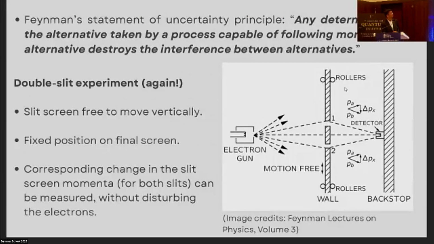And Feynman gave an alternative statement of the uncertainty principle, which is very interesting. This is how he introduces quantum mechanics in his Feynman Lectures, volume 3.